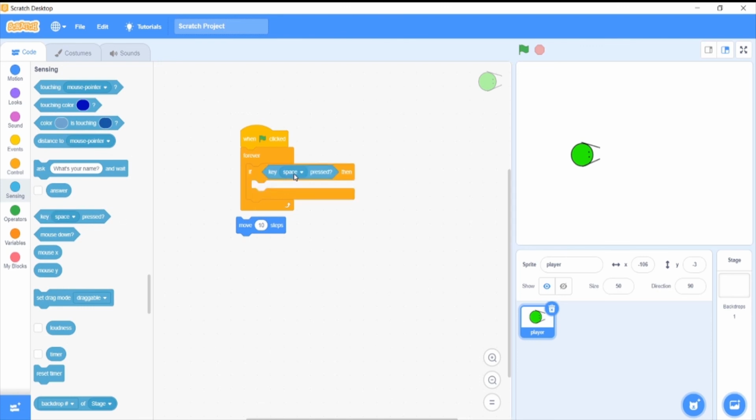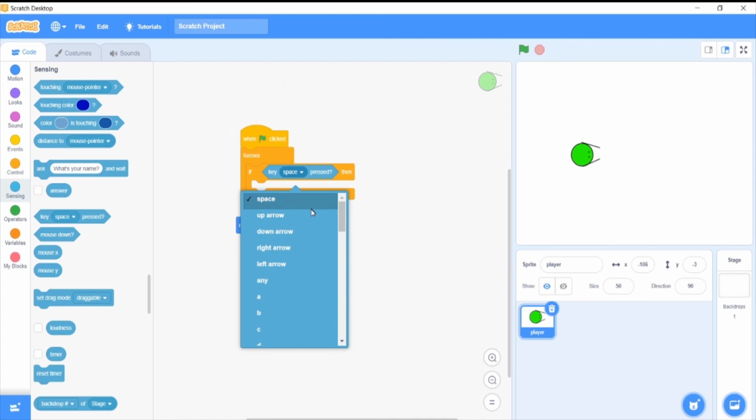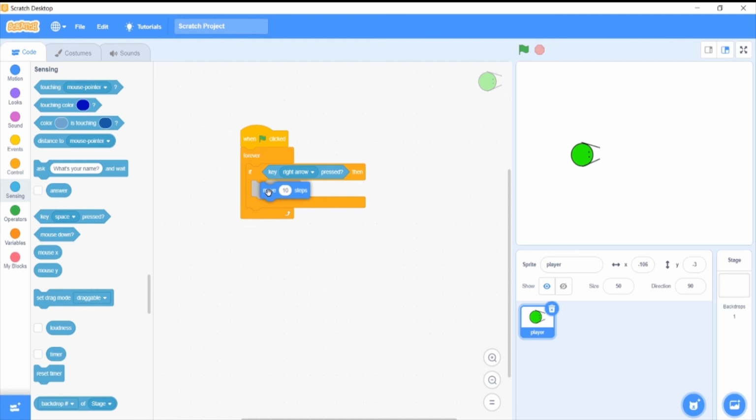When key right arrow is clicked, then move 10 steps. Now you can see that when right arrow is clicked, this guy is not moving 10 steps. I was having some sort of error, because now you can see he's moving 10 steps when I'm clicking the right arrow. Now you will be thinking that move 10 steps means equal to X, which is actually wrong.